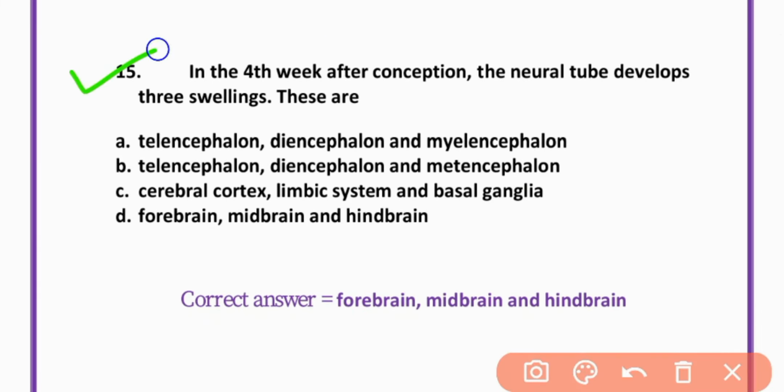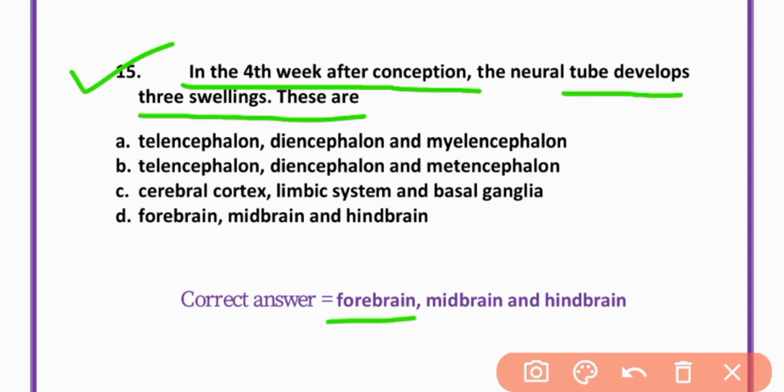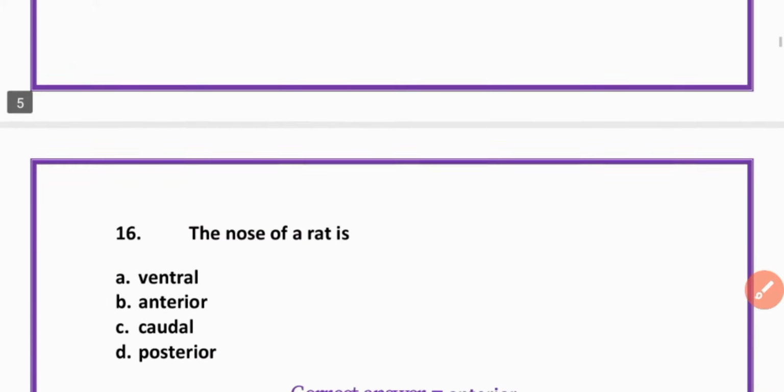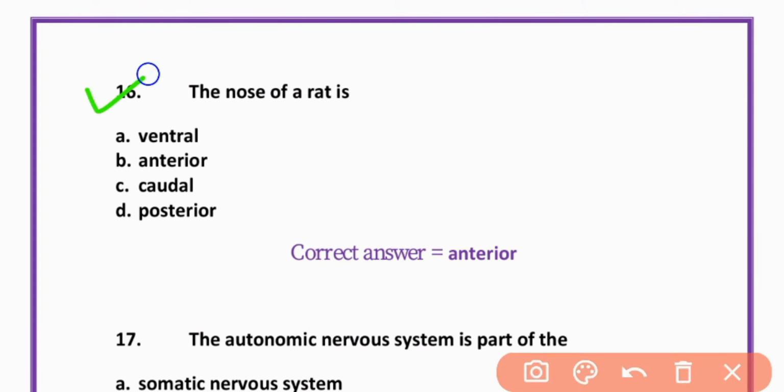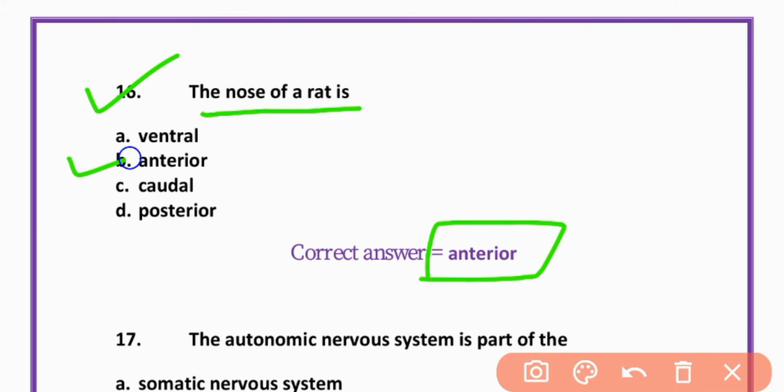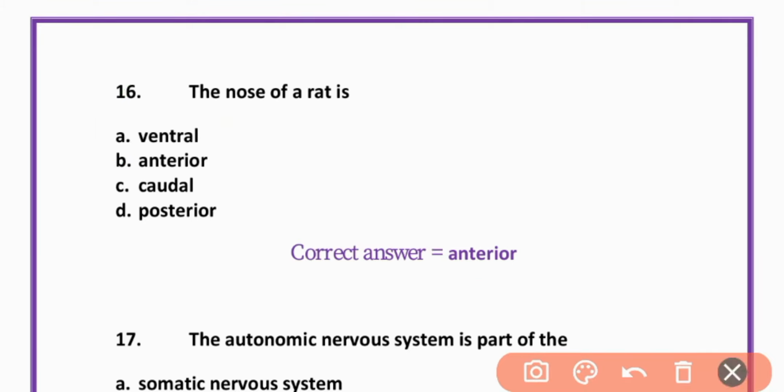MCQ number 15. In the fourth week after conception, the neural tube develops three swellings. These are forebrain, midbrain and hindbrain. Option D is correct. MCQ number 16. The nose of a rat is anterior. Option B is correct. Anterior.